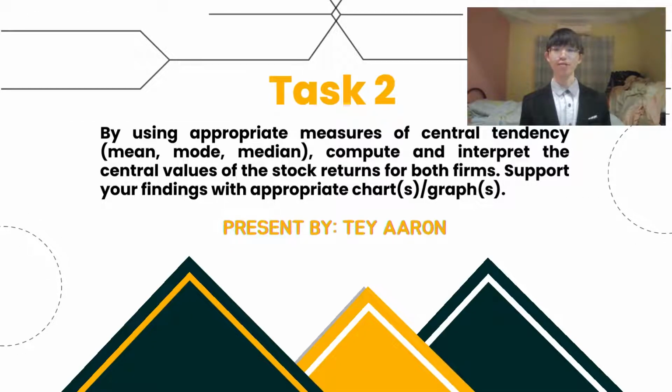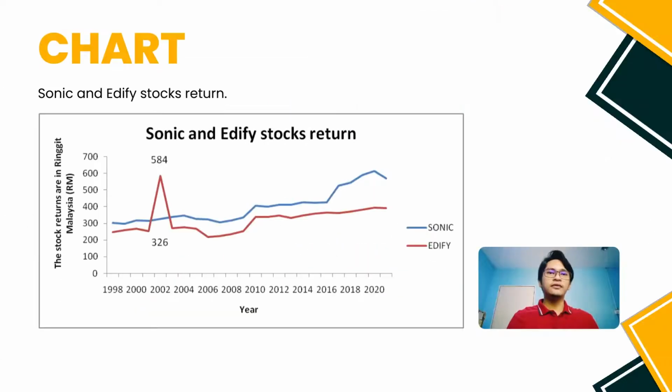I'm Aaron from Group 7 and our group is going to do the presentation for Group Assignment 1. Before we go to Task 2, I would like to state that our group decided to do the research on Sony and Edify. My friend Kelvin has sorted the data into the form of a line graph, and let's start the presentation from it.